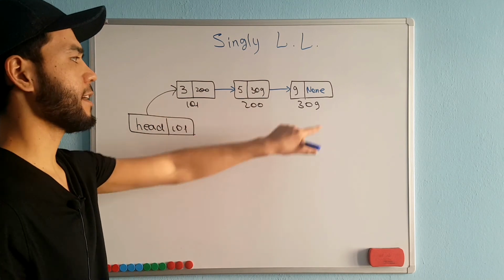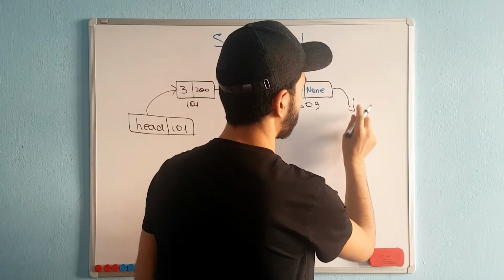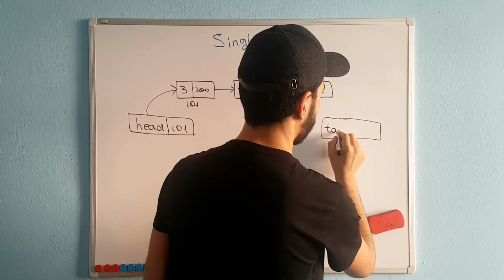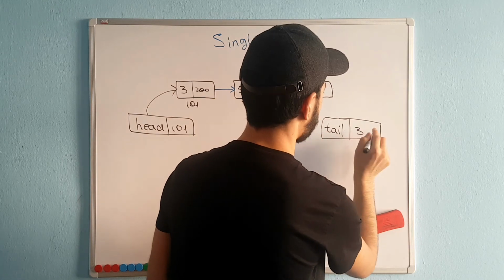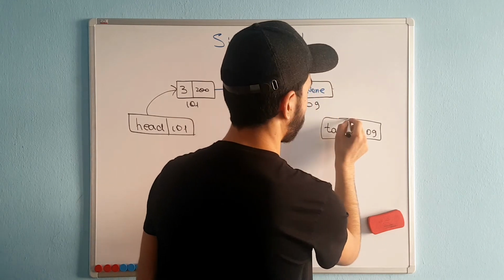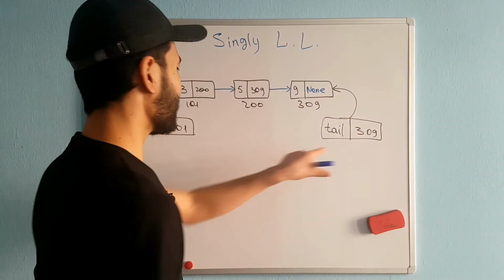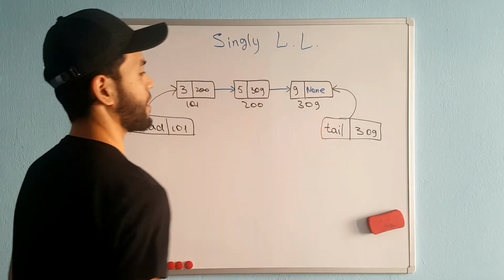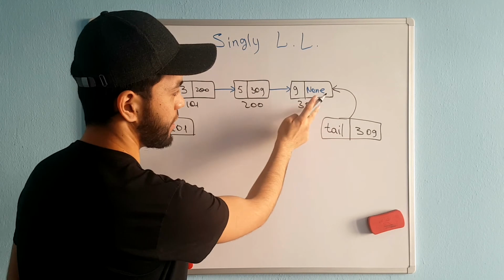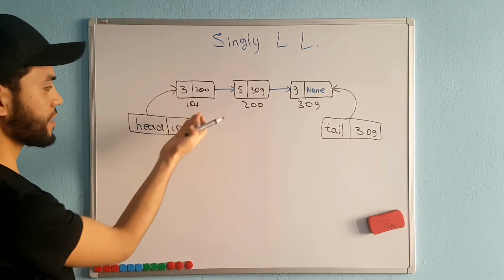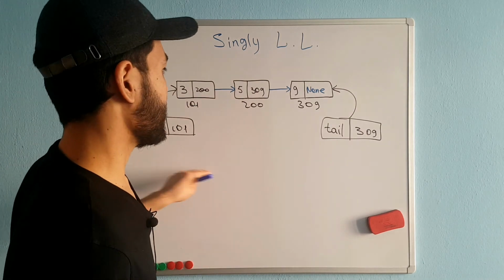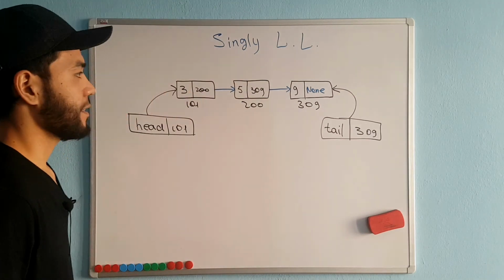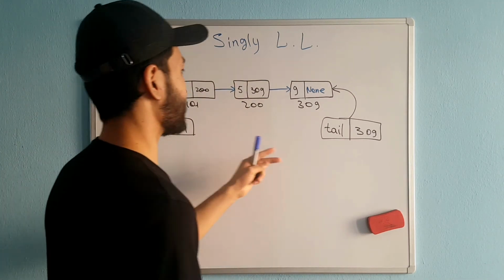And for accessing the last node, we have what we call the tail, okay? We store only the address of the last node, and we can access the last node. But they are not nodes, okay? They are just the head and tail for accessing these nodes. Especially if you see, the tail is at the last node and the head is at the first node, okay? And this is how our singly linked list looks like, okay? And we're going to see how this linked list is represented in memory, okay?